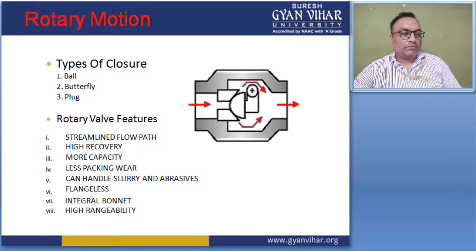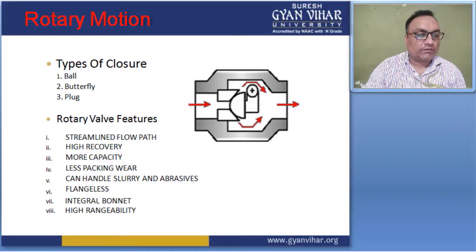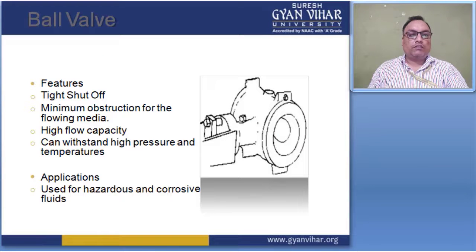In this type of valve, the features given are that it creates a streamlined flow path, and it creates a high recovery and more capacity. Less packing wear is required for this type of valve, and it can handle slurry and abrasives, and is flangeless. The next is integral bonnet, which is required for this type of valve, and the high regenerable. So this is a ball valve.